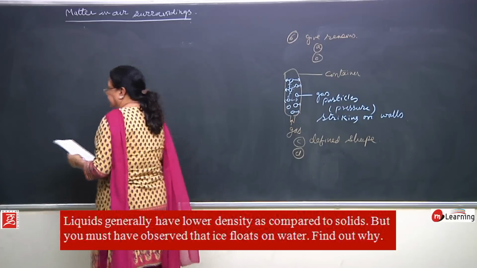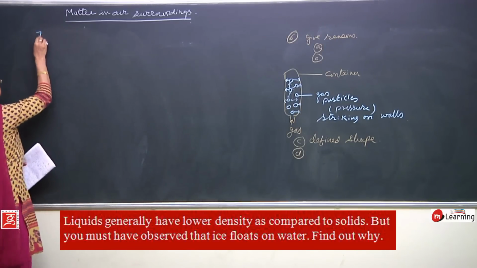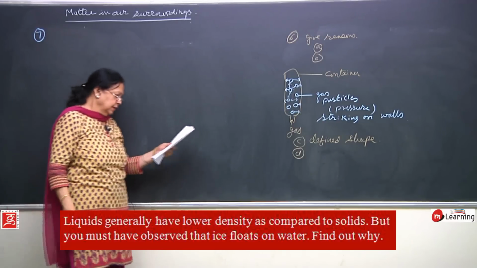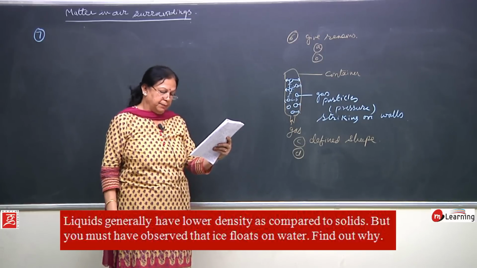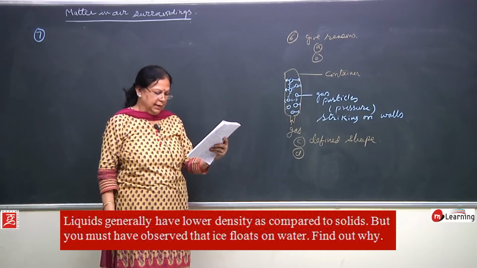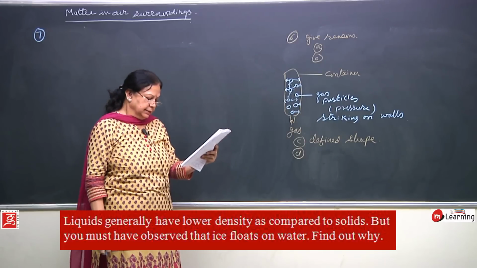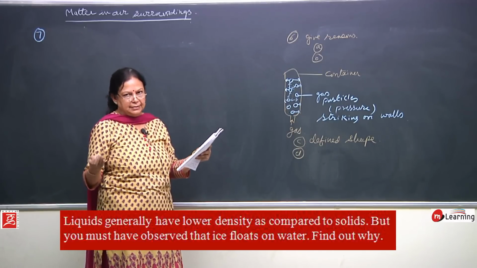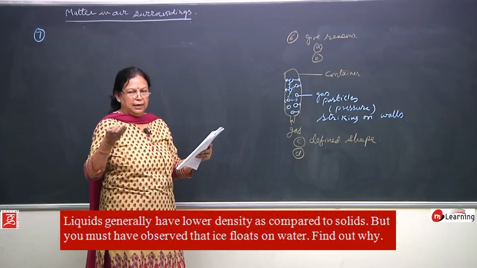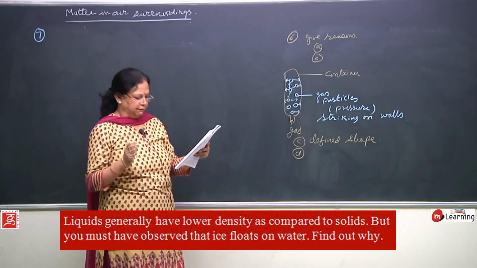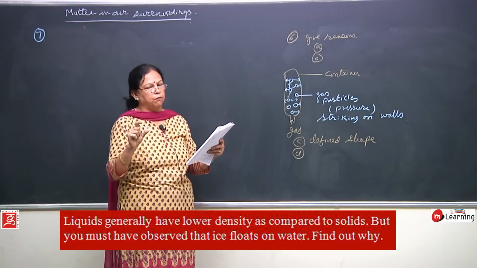Then next question children, that is 7th question of your study material. Liquids generally have lower density as compared to solids, but still ice floats on water. Why? Usually we say that the liquids, their density is less, and solids, their density is more. They are heavy. Liquids are lighter, solids are heavier. But ice is what? Solid form of water.